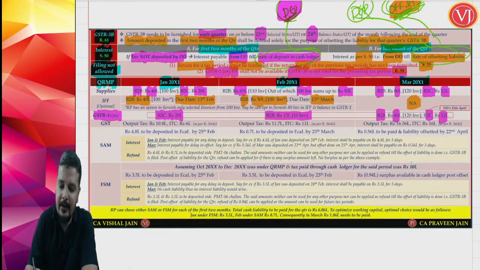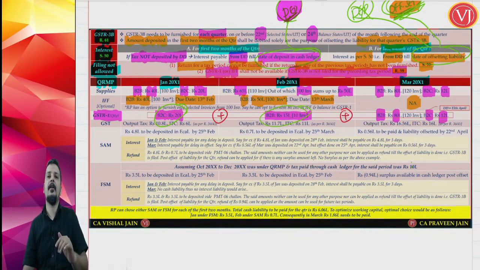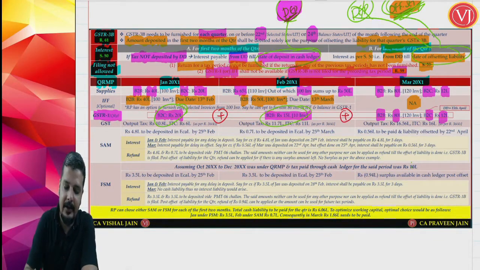But not only that, when you are talking about your GSTR1, you will be reporting first month leftover. First month leftover was B2C 20 lakhs. Second month leftover was B2B 15 lakhs, balance 10 invoices. And third month entire thing. So in your GSTR1, you will include first month leftover, second month leftover, and third month entire thing. I will repeat, first month leftover transactions, second month leftover transactions, and third month entire thing. And the due date for your quarterly GSTR1 will be 13th of April.